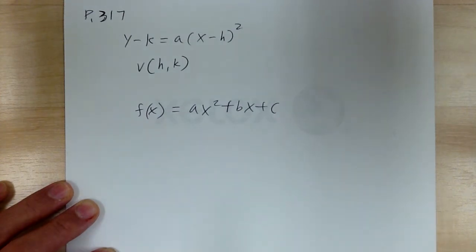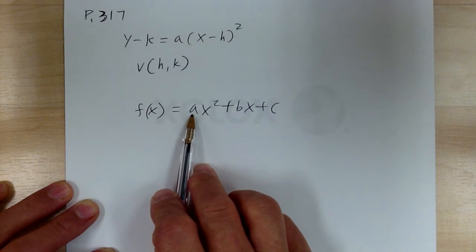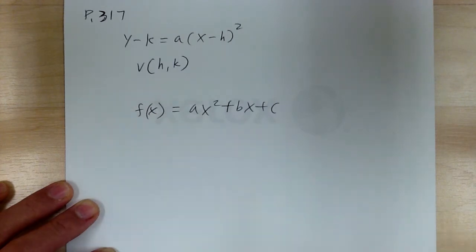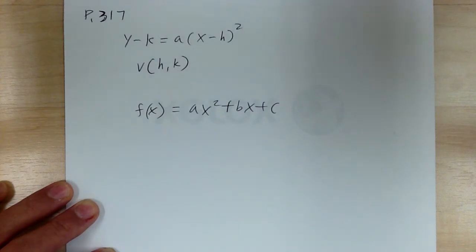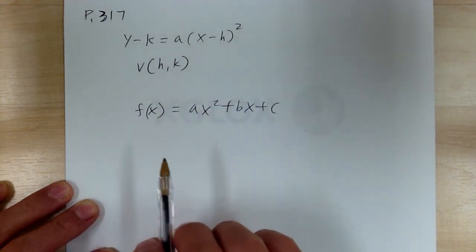Because again, when you're going to graph, you still need to get the vertex, right? Once you get a vertex, then you have the a. You can do the same thing, right? So one technique is you can complete a square, but usually this takes too long. So there's a faster way to do this. Okay. So just like how we derive the quadratic formula, right? By completing a square, you can do the same thing.